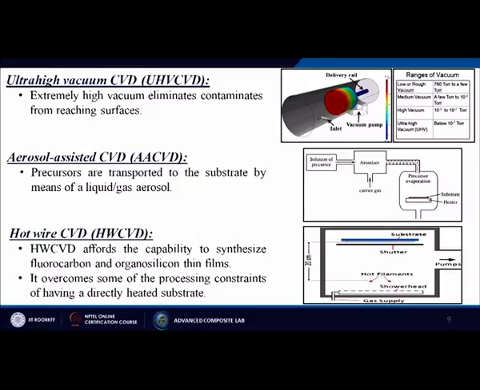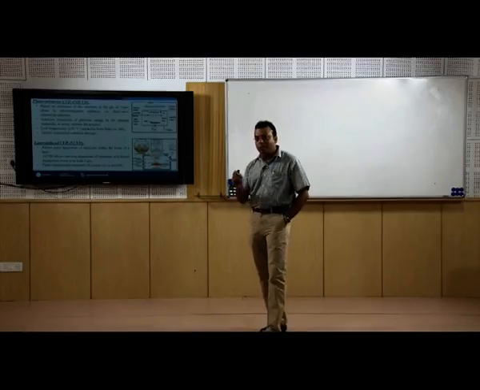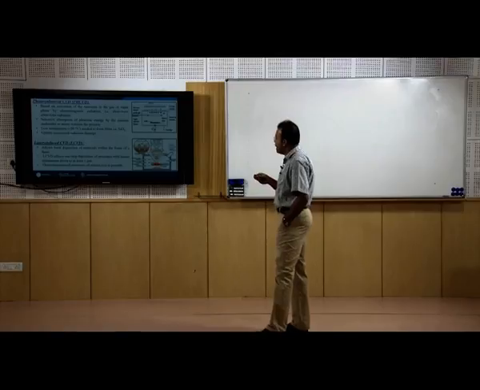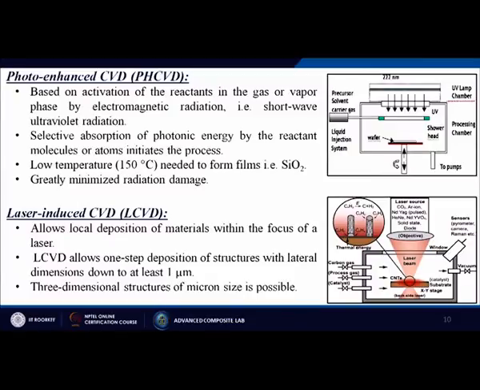Then next one is called the photo enhanced CVD, or in short it is called the PHCVD process. It is based on activation of the reactants in the gas or vapor phase by electromagnetic radiation, generally short wave ultraviolet radiation. Selective absorption of photonic energy by the reactant molecules or atoms initiates the process. Low temperature, generally 150 degree centigrade, is needed to form films like silicon dioxide, greatly minimizing radiation damage.